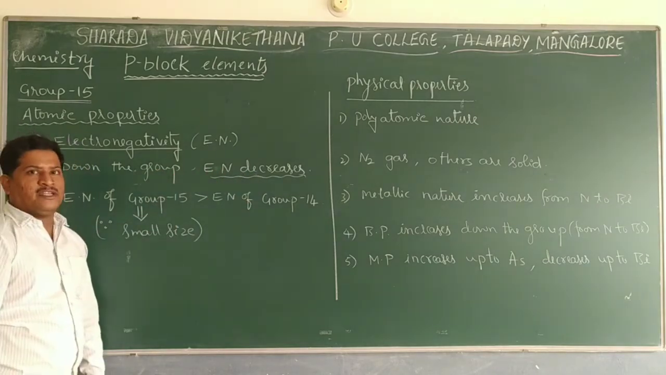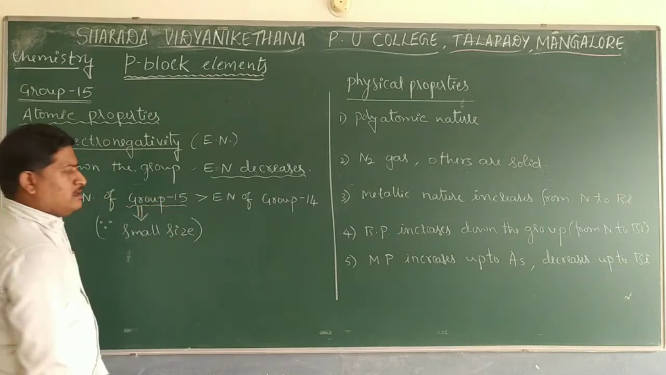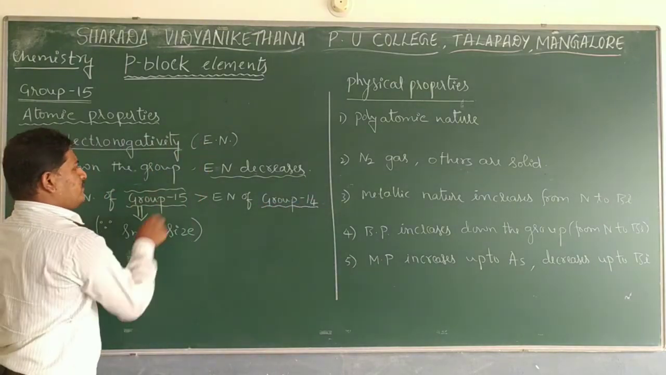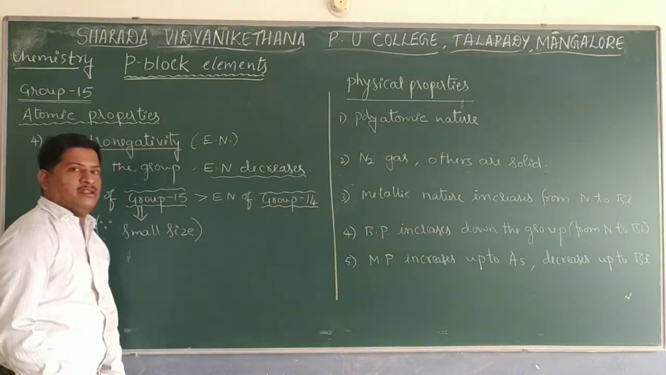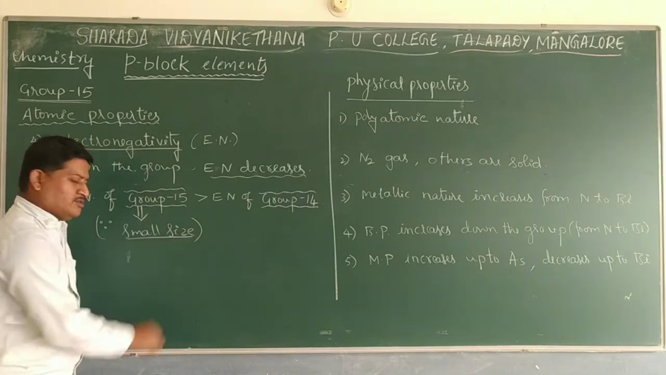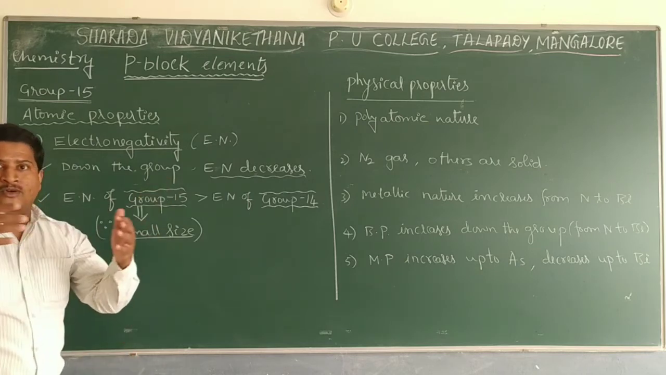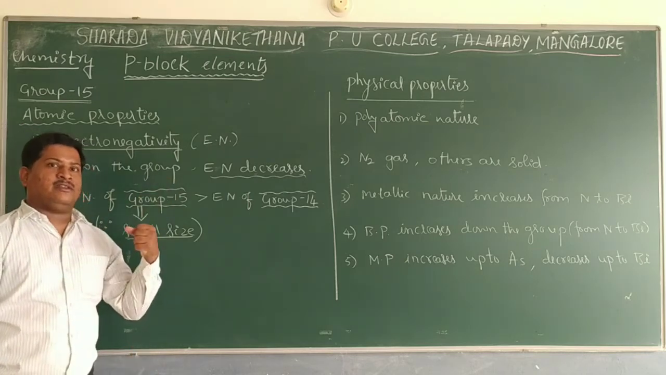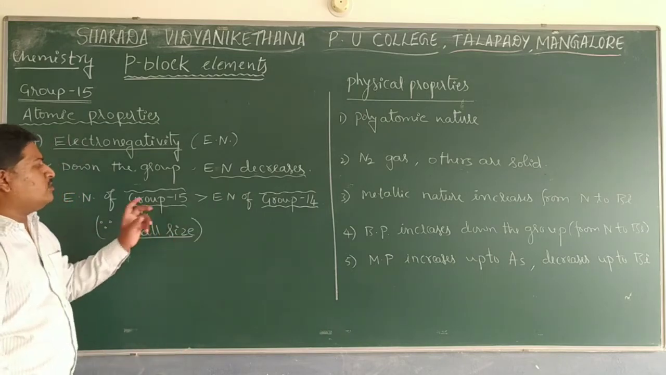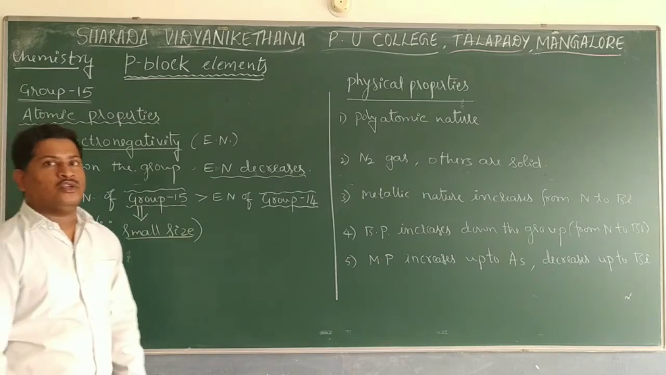Another important observation is the comparison. The electronegativity of group 15 elements is always more than that of group 14 elements, mainly because group 15 elements have smaller size. Because of the smaller size of group 15, in the covalently bonded region, the tendency to attract the shared electron towards itself is more. That is called electronegativity, which is more for group 15 elements. So these are the atomic properties of group 15 elements.